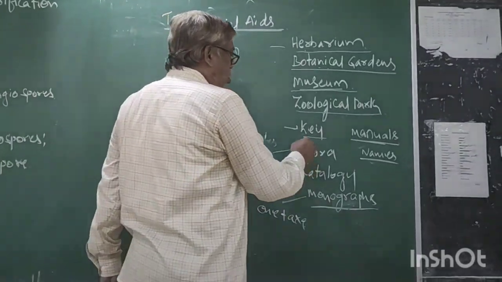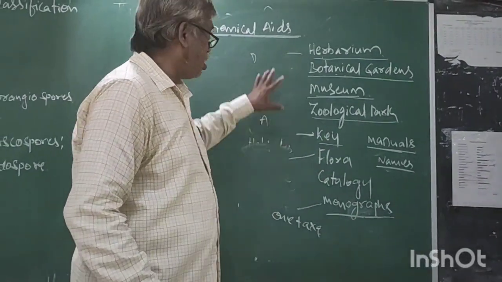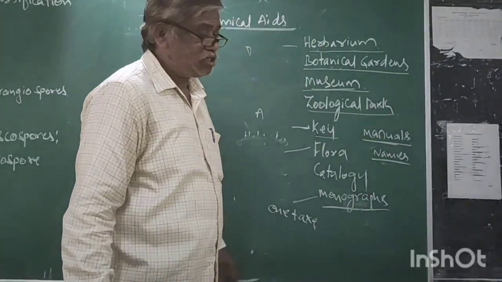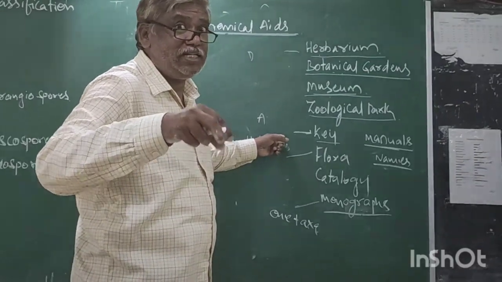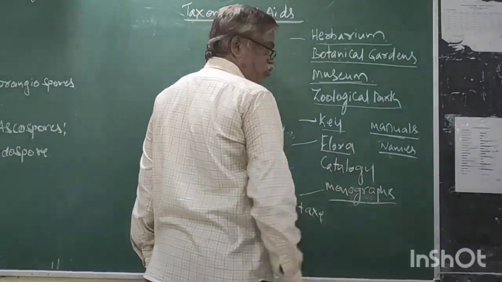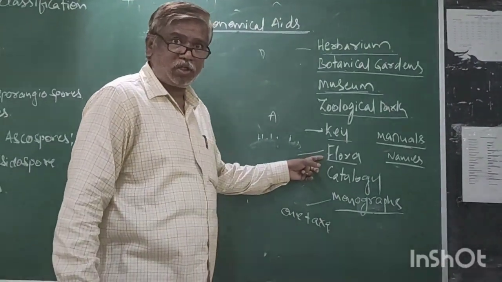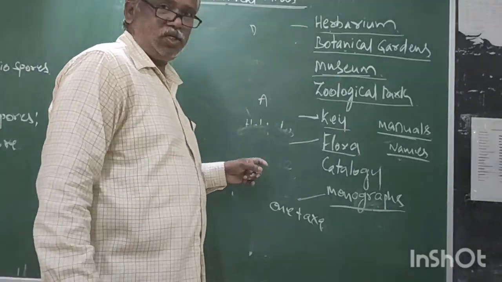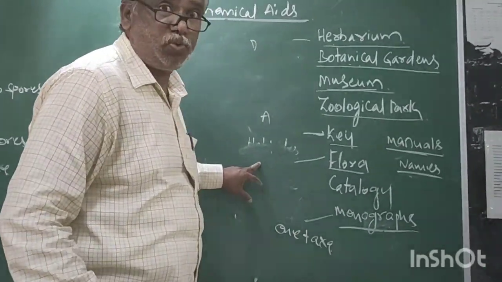Now, among these various taxonomical aids, it is of analytical nature. Flora: it is for only plants. It gives information on how many plants are there in an area based on habitats and distribution.